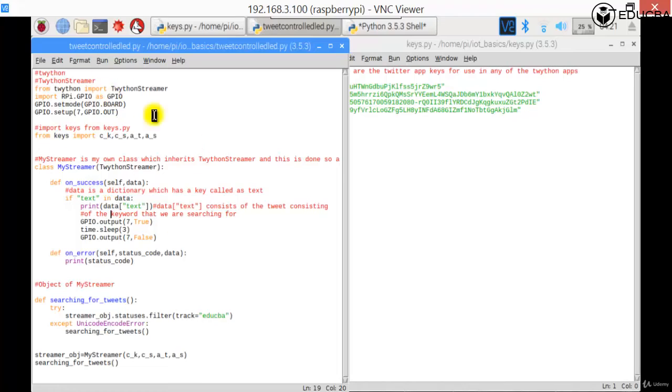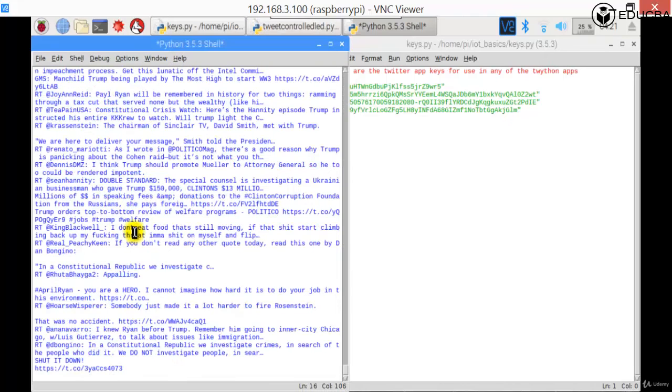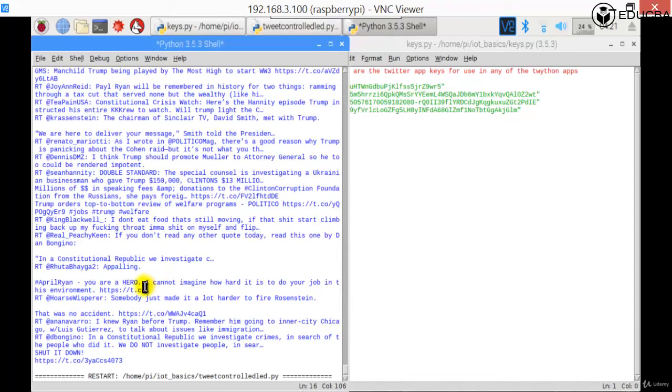All right, these are a few things that you need to do, and let's say this is your tweet controlled LED, right? So a few things as we have learned out here, how to control your LED, how to work out things, and then you can control this LED. So you can run this file. So I'm going to say function F5, and then whenever I tweet something, so let's say for example, the minute I say